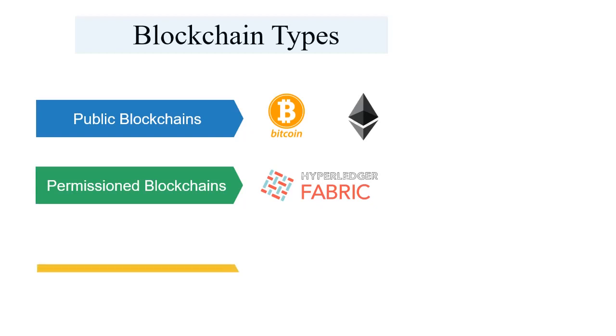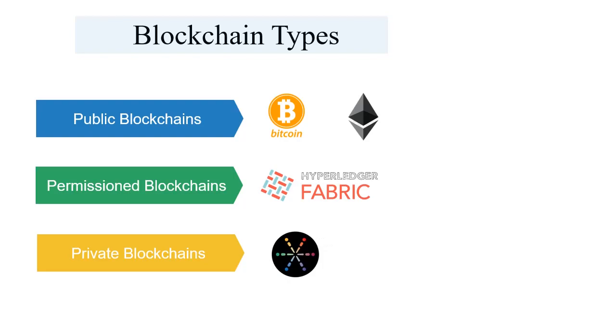And the third type of blockchain is private blockchains, where all the blockchain data is private. Only authorized people can access that information, not anyone else. And an example, and the most popular blockchain in this category, is MultiChain.